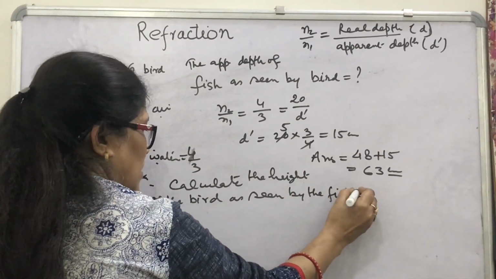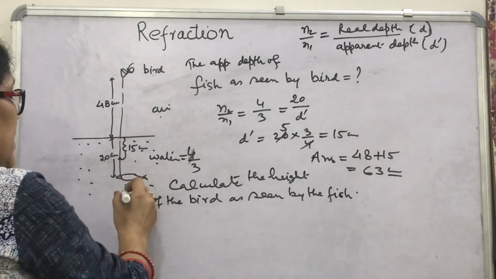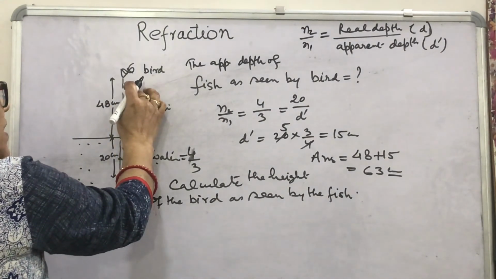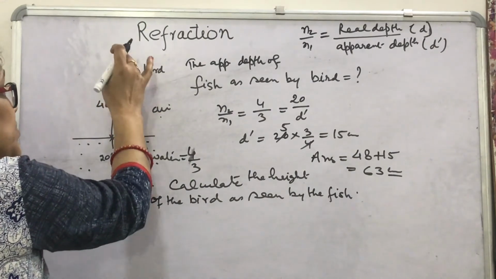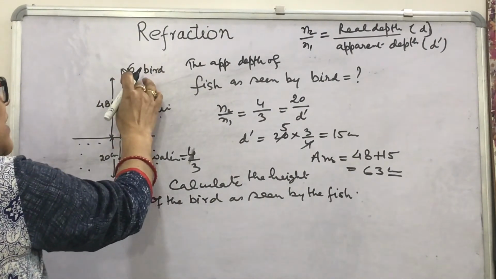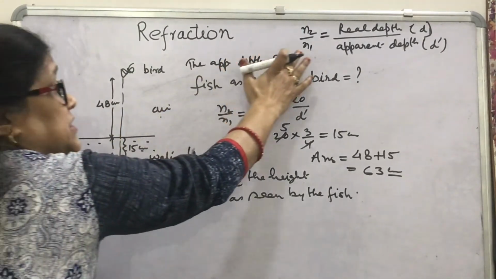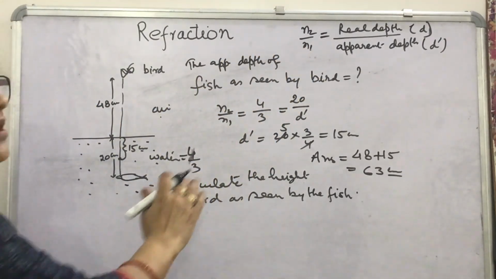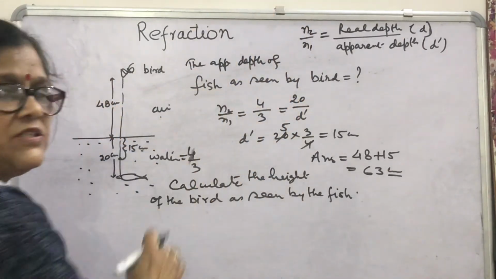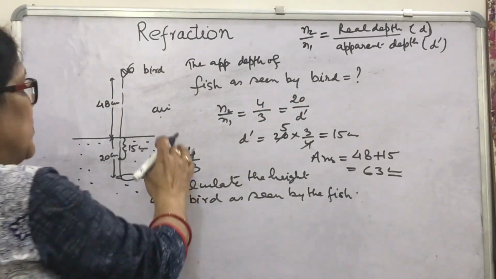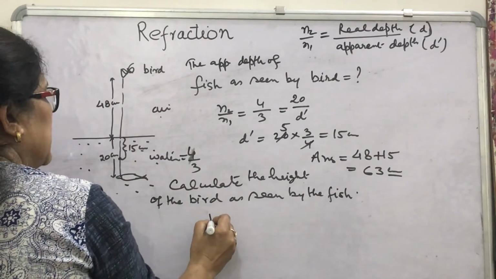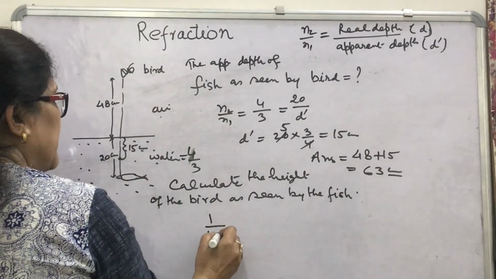Simple. Now here the bird, in the medium in which the bird is situated, will act like the object. In this relation, N2 is that refractive index in which the object is situated. So N2 for air, its value is 1, so this is 1 by 4 by 3.